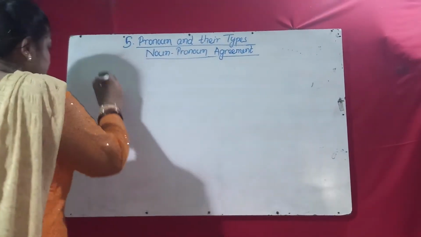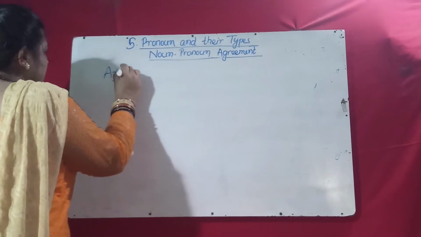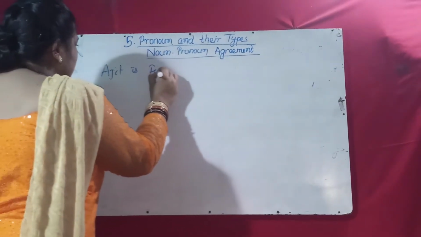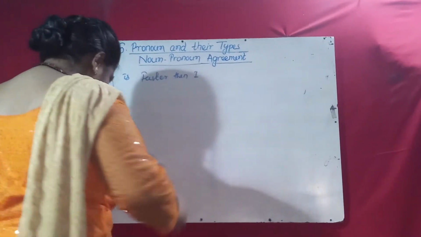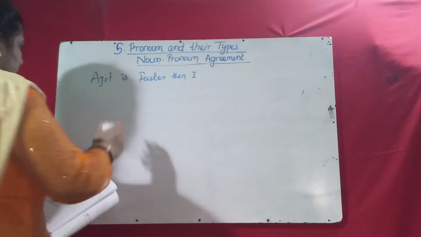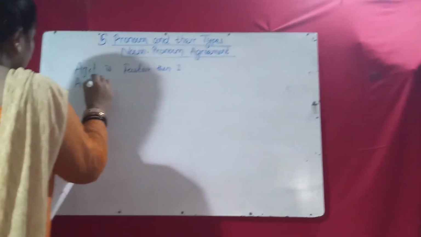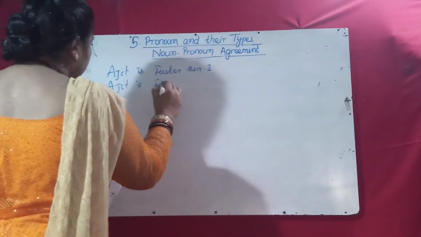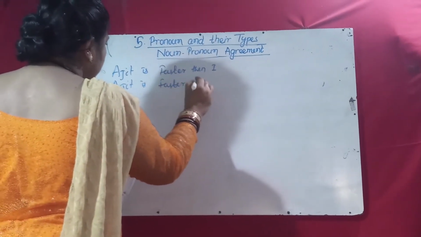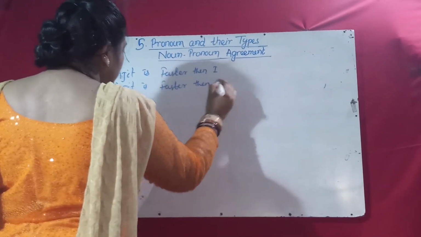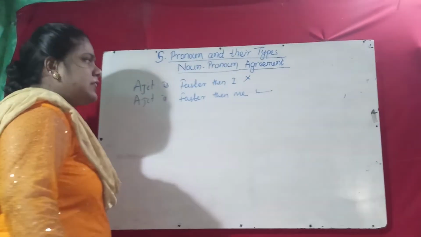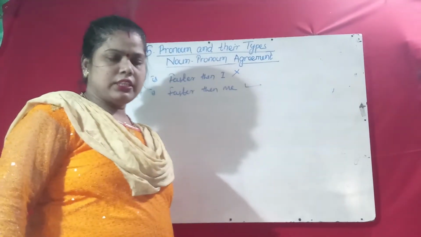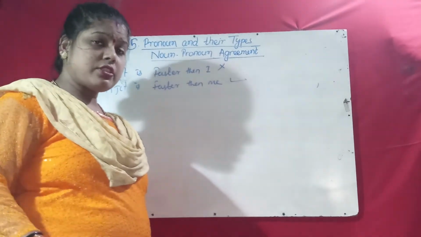Suppose Ajit is faster than I. Okay. Ajit is faster than me. So which is correct? "Ajit is faster than I" is incorrect. Always it will be "Ajit is faster than me."